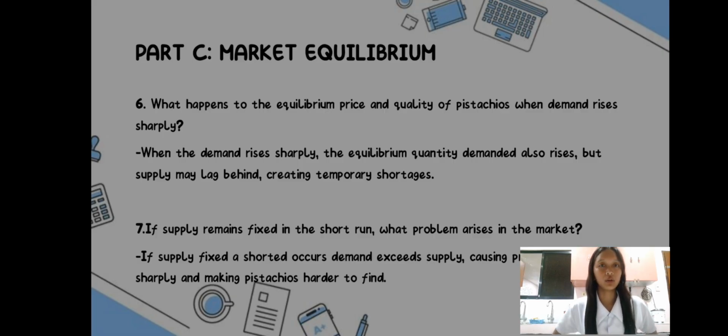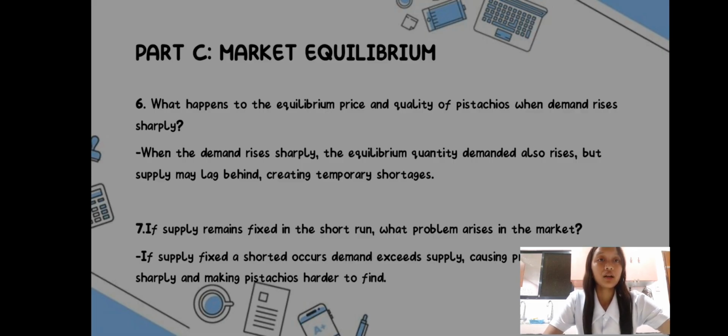Part C. Market equilibrium. What happens to the equilibrium price and the quantity of pistachios when demand rises sharply? When demand rises sharply, the equilibrium price increases and the equilibrium quantity also increases. But supply may lag behind, creating a temporary shortage.